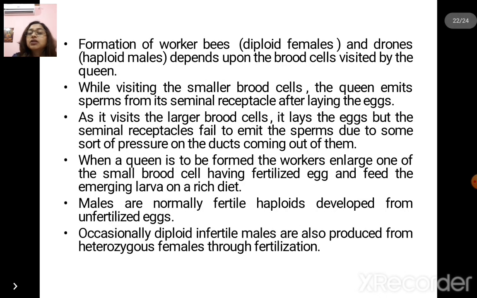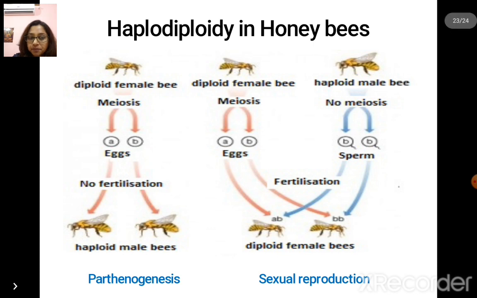Now if we look on the screen, we can see the haplodiploidal condition in honeybees. The diploid female bee via meiosis forms the eggs, and without fertilization those eggs turn out to be haploid male bees. Now the diploid female bee produces the eggs via meiosis. The haploid male bee, there is no meiosis but it produces sperm. Now the two different kinds of gametes may be fused and the diploid female bees are formed. The workers that are present in the hive of the honey bee are sterile